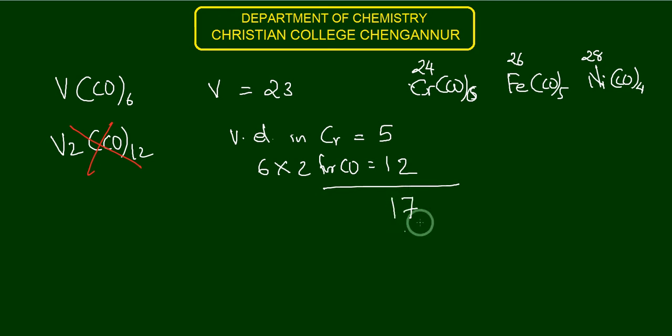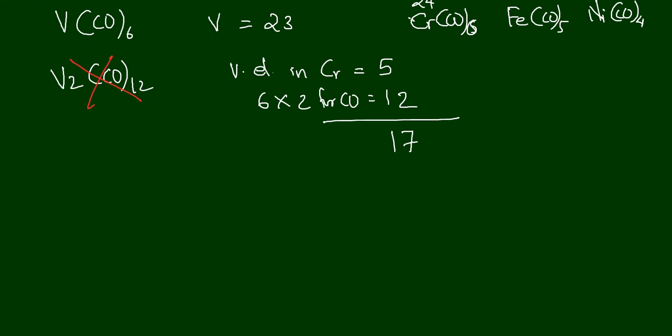So if we count the valence electrons of V(CO)6, there are only 17, and it does not obey the 18 electron rule. So this complex doesn't have the magic number of 18 for its stability.